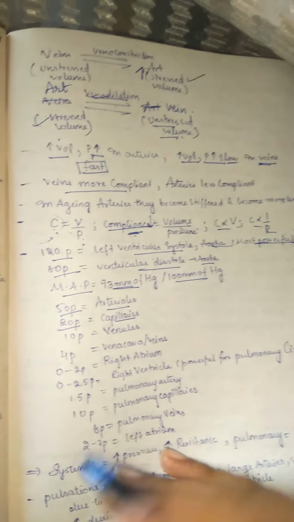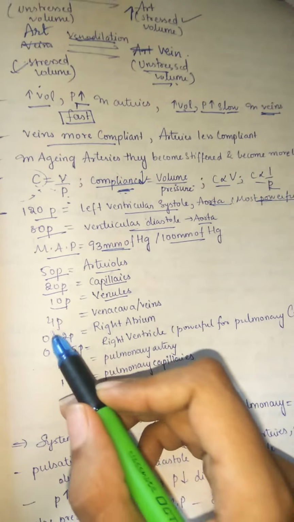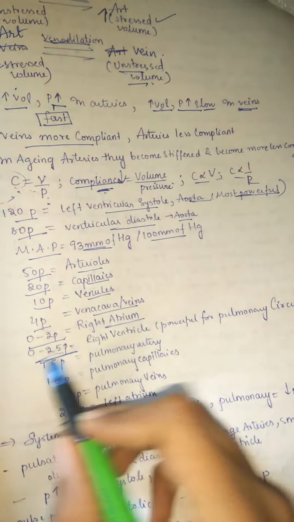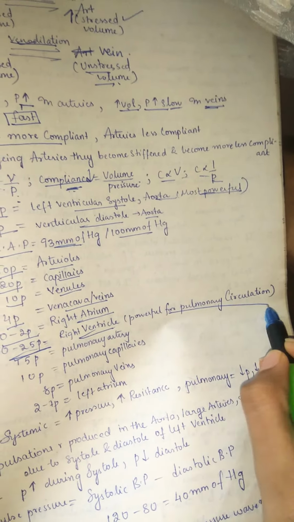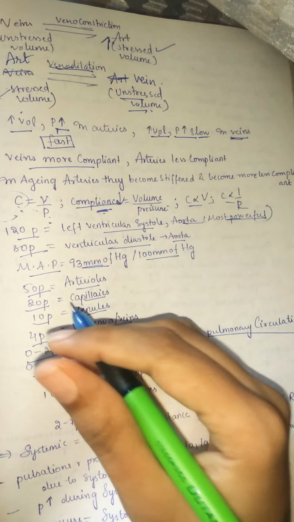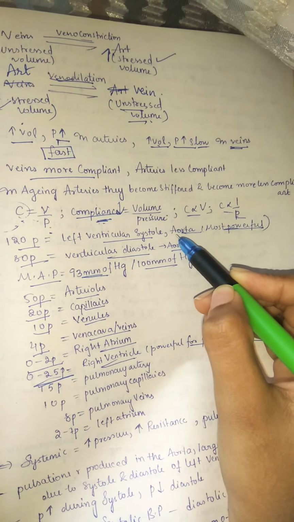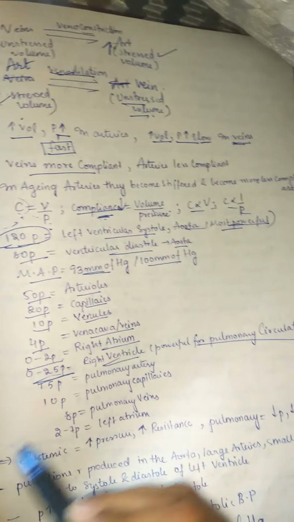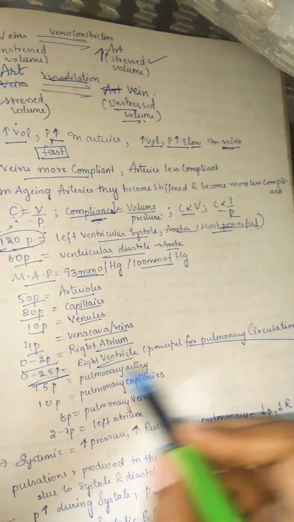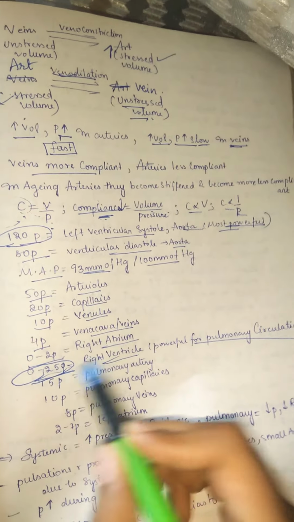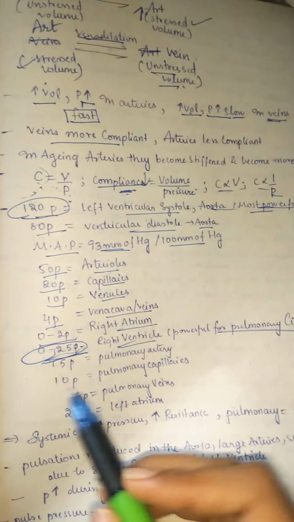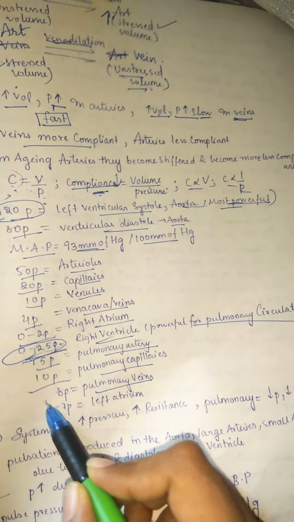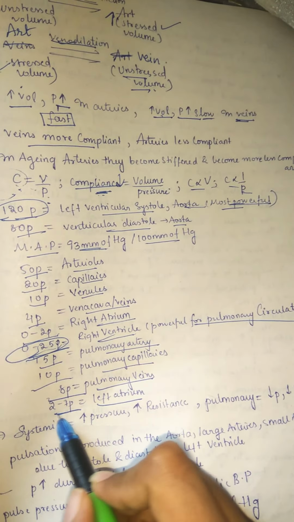20 is capillaries, it's like a 1 second revision. 10 for venules, 4 for vena cava, 0 to 2 is for right atrium, 0 to 25 again is for right ventricle, pressure for pulmonary. So what is the pressure for our systolic or systemic circulation? Most powerful one is 120, and for the right ventricle the pressure for pulmonary circulation is 0 to 25. So 15 is the value of pressure for pulmonary artery, 10 for the pulmonary capillaries, for pulmonary veins it is 8, and for left atrium it's 2 to 7.